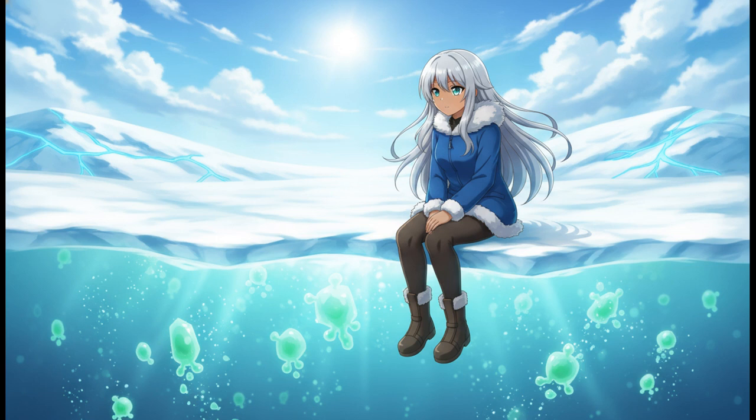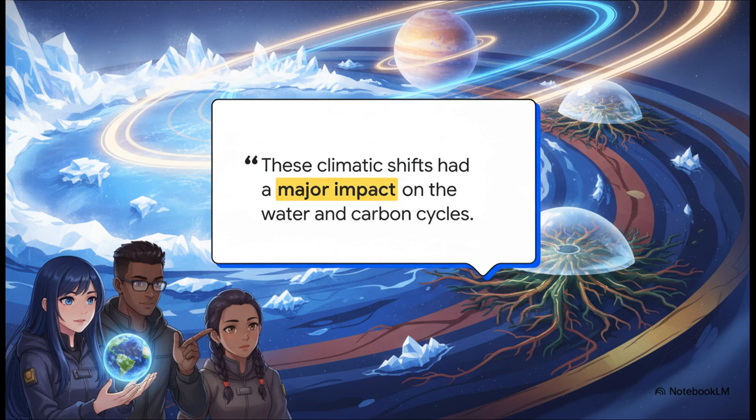oceans and permafrost. To quickly summarize the core concept of our explainer today, long-term climate oscillations, driven by those Milankovitch cycles and amplified by the albedo effect, completely restructure our planet's major storage reservoirs. They slow down the vital flows of both water and carbon. It is honestly a stunning display of planetary dynamic equilibrium in action.